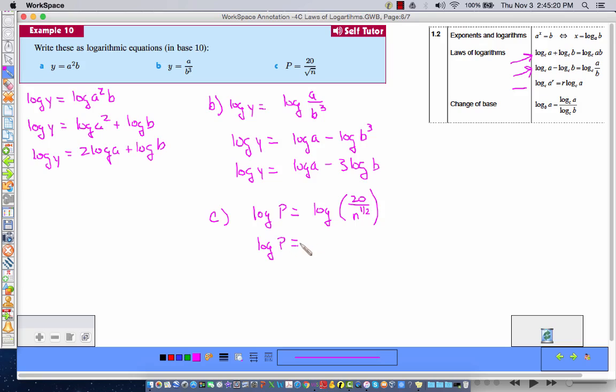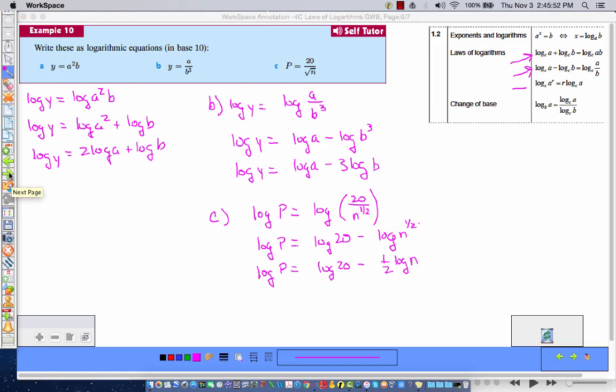Log p is equal to, I've got a division of two arguments, so I can rewrite those as the difference of two logarithms. So log n to the 1/2, and hopefully you can now see that this will turn into log p is equal to log 20 minus 1/2 log n. That didn't look like much of an exponent there. I should have put n to the 1/2 so you could see. I think you could see it there.